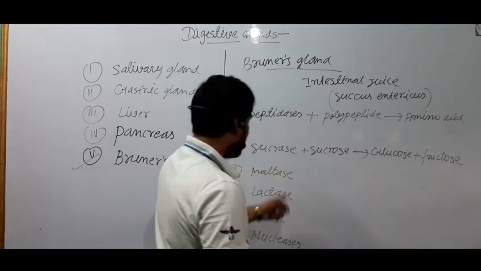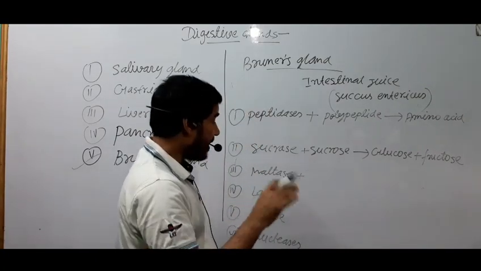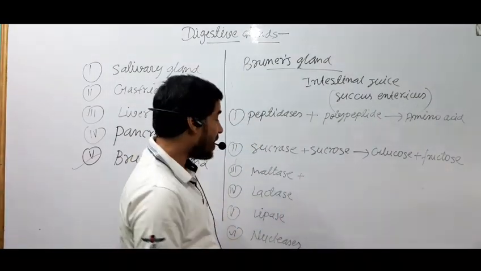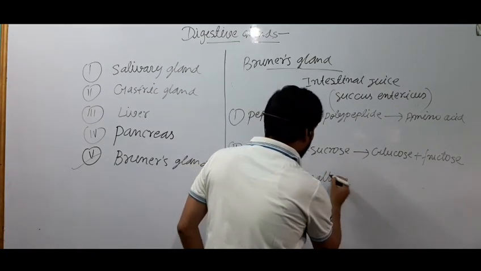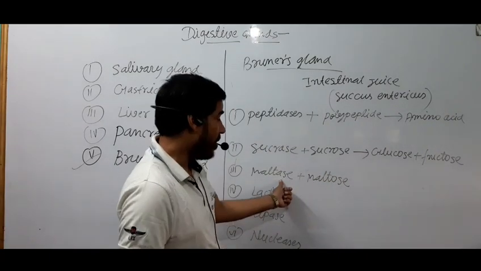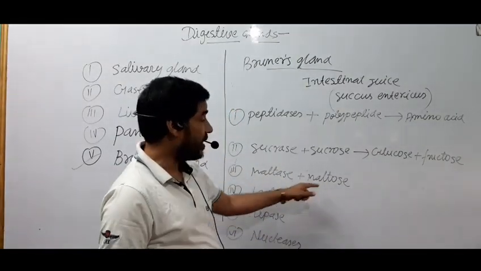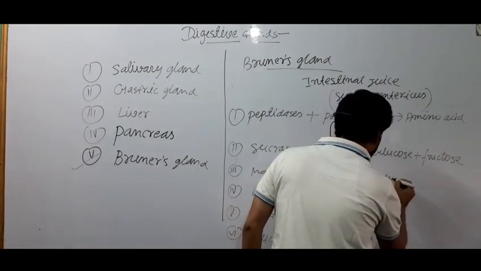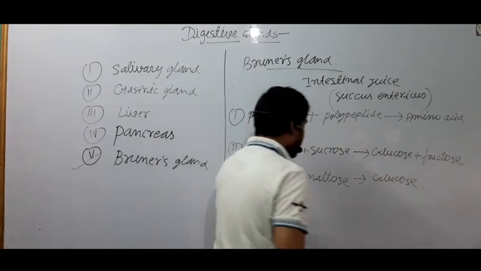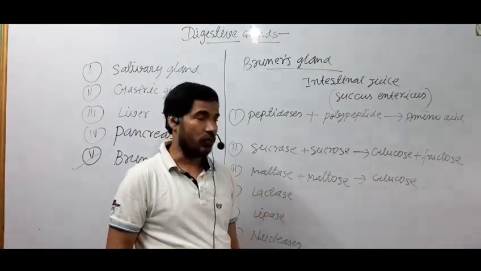Now we will see about the function of maltase. Maltase is the name of enzyme, but it acts on the type of carbohydrate that is called maltose. So this maltase breaks maltose into glucose, because two glucose molecules together make a single molecule of maltose.